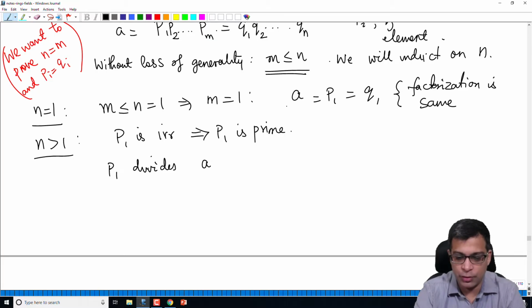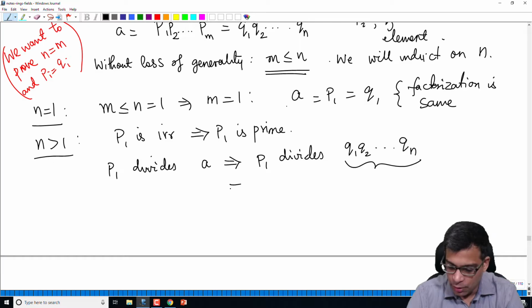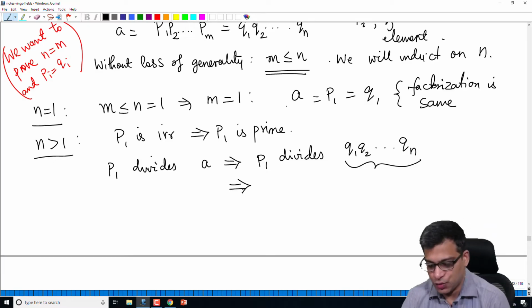A is equal to P1 times P2 times Pm. So P1 divides A implies P1 divides Q1 times Q2 times Q3 all the way up to Qn. It divides this product. But a prime element, if it divides a product, divides one of them.